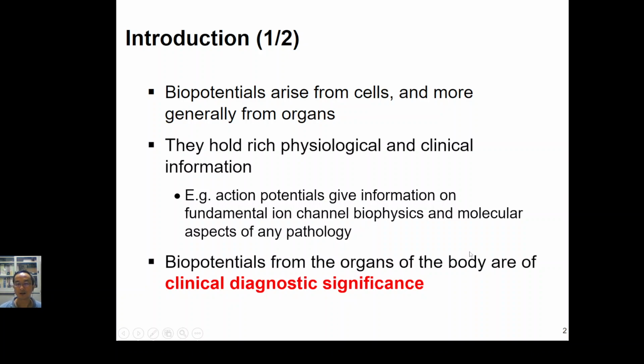So if the heart gives out the biopotential, what we so-called the electrocardiogram, then it can let the physicians know what is going on in the heart. So the biopotential actually can provide the medical physicians a lot of information, not just the physiological information, but also the clinical information. So biopotential from the organs can provide clinical diagnostic significance.